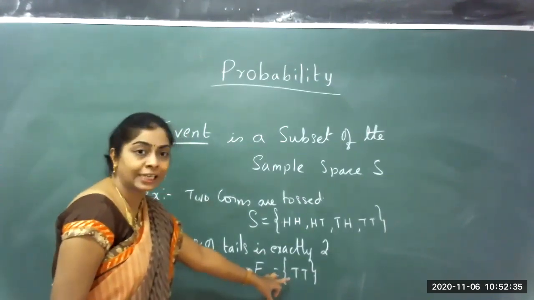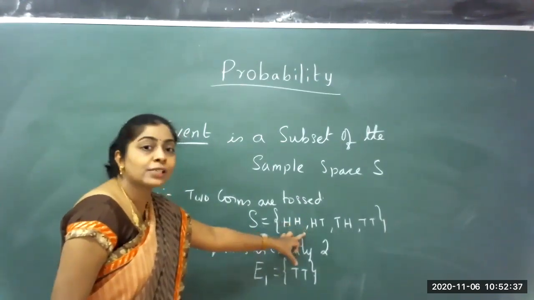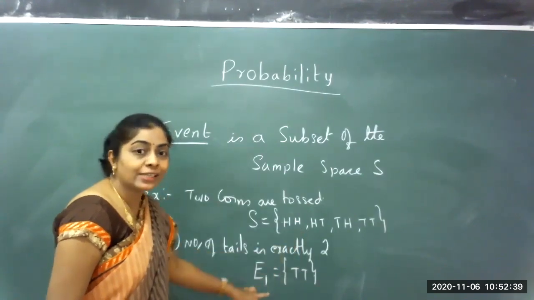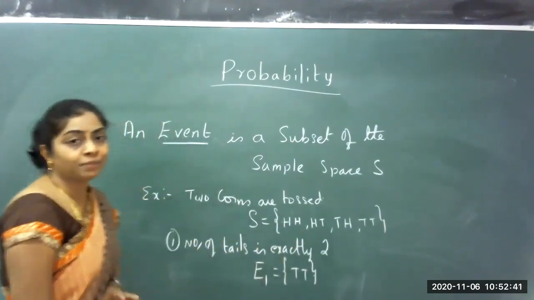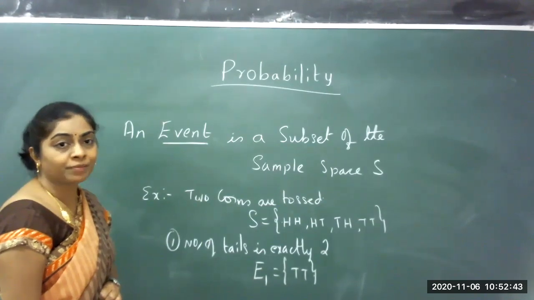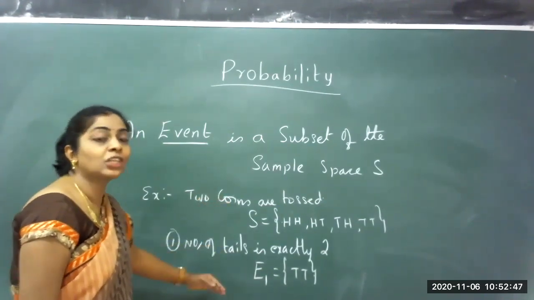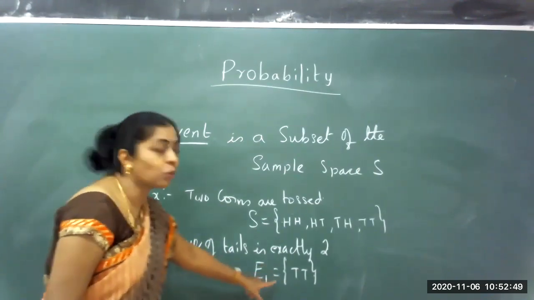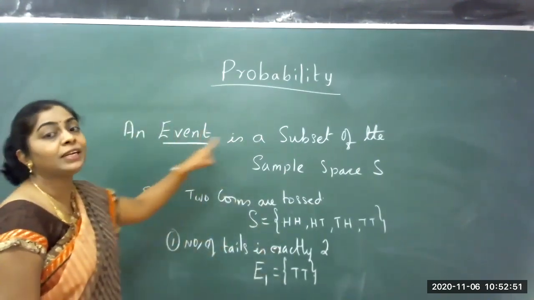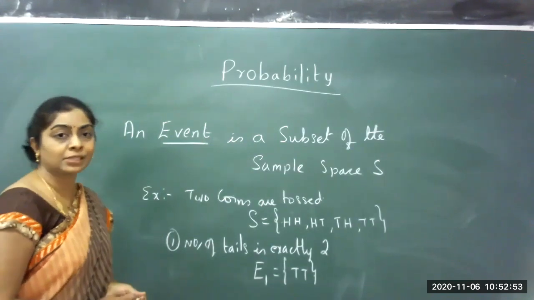It consists of TT, which belongs to the sample space. So I can say E1 is a subset of the sample space. Based on the conditions we consider in the experiment, what we write is an event. An event is a subset of the sample space.